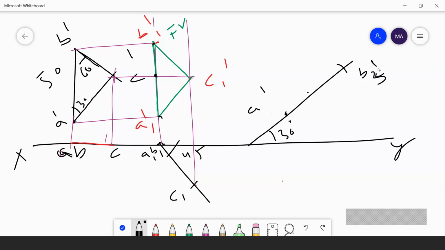Do one thing from next problem: part 1, part 2 give a suffix as A1, A2. The final front view and final top view are without suffix, final A dash, B dash and AB. So the first and second parts should be given as A1, B1 and A2, B2. The final part, that is the third part, that is final front view, final top view, should be without suffix as A dash, B dash and AB. Okay?